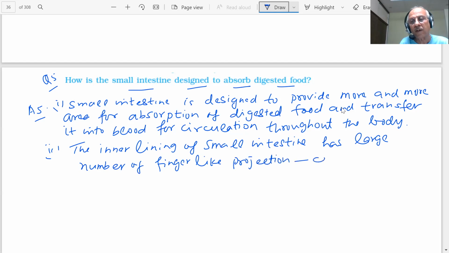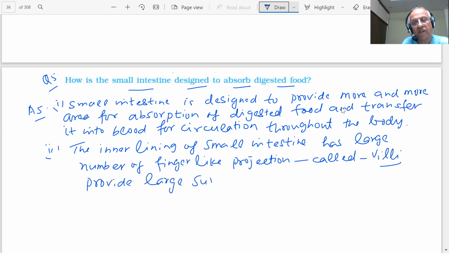What are they called? Villi. What are they called? Villi, students. They provide a large surface area for the absorption of food.